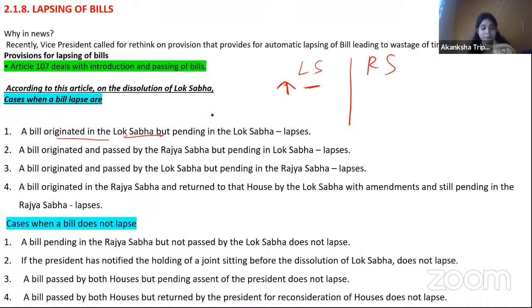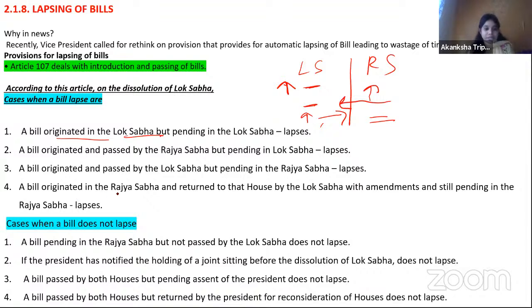Second, a bill originated in the Rajya Sabha, passed by the Rajya Sabha, but pending in the Lok Sabha. Again, the new government may not like the previous government's initiative, so it lapses. Third, a bill originated and passed by the Lok Sabha but pending in the Rajya Sabha will lapse. Why? Because the new government may not like the previous government's bill.